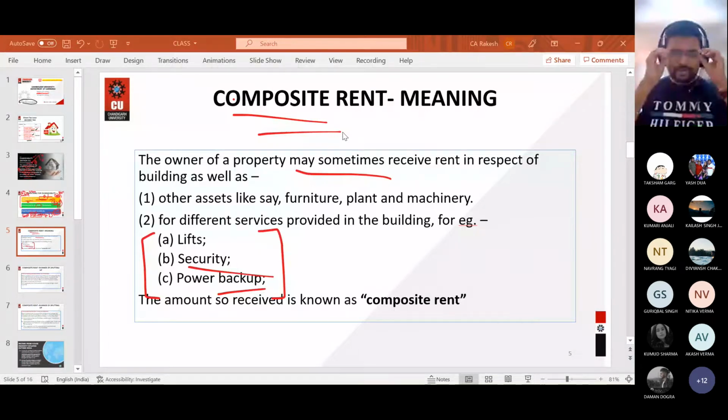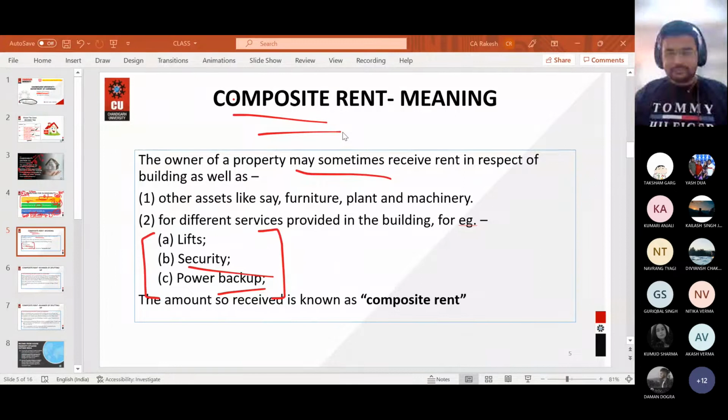And tell me one thing, you have a building, is it only a building, or are there chairs and furniture also? Yes, there are chairs and furniture. And there is machinery which projects the movie on the screen. So there is investment in fixed assets as well. Along with the building, you're providing other services as well, of furniture, of that projector, of the screen. All these services you need to separate, because you're being paid a fixed price, that is a composite rent.